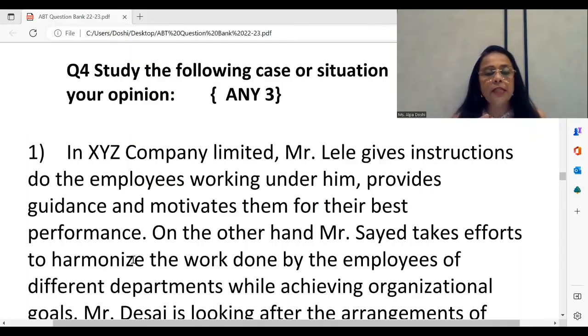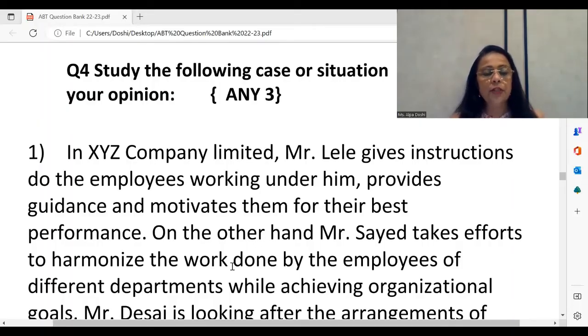So Mr. Lele gives instructions, provides guidance, motivates the employees. These 3 words mean that Mr. Lele is performing the function of direction. Do not go by the fact that in the question organization is first and Mr. Lele comes first, so Mr. Lele is doing organization. This is a very common mistake that students make. Please remember instructions, guidance, motivation, all of these are talking about the management function of directing. The further next sentence, Mr.